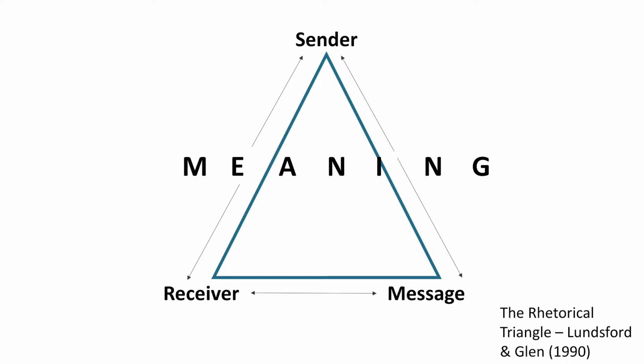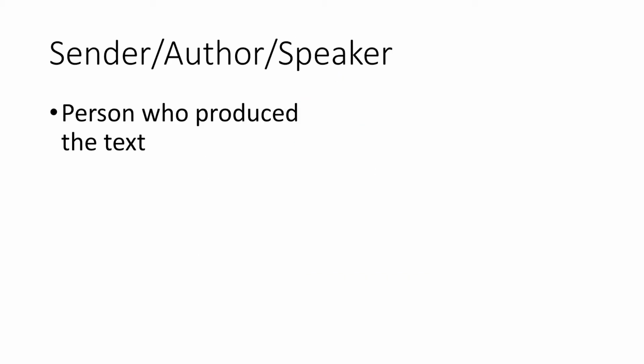Now let's take a deeper look at the different points of this triangle. First, we have the sender. The sender can also be called the author and the speaker. And fundamentally, they're just the person who produced the text. And the text can be any type of communication. Remember, it can be a phone call, it could be a book.